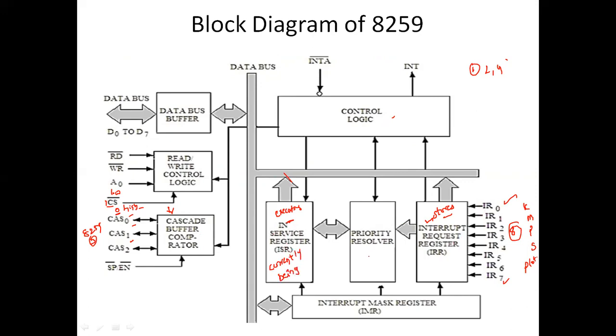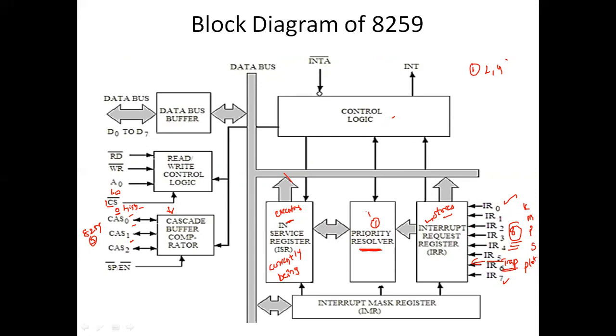Fine. Here we are going to have the priority resolver. What do you mean by priority resolver? Suppose we have 8 interrupts. Among the 8 interrupts, it is going to select the one which has the highest priority. Suppose one trap signal is also there. Out of all of these, trap has the highest priority.